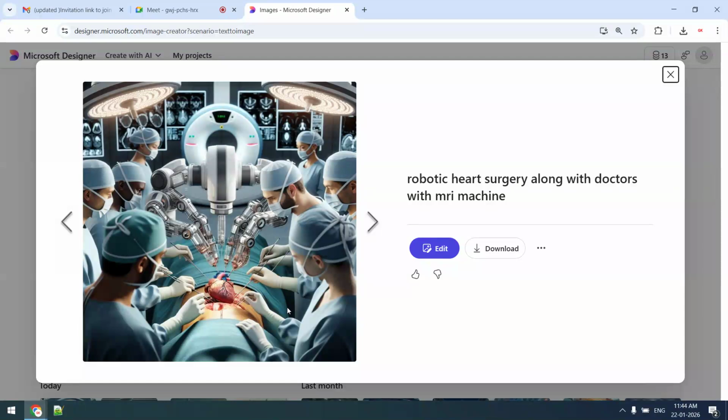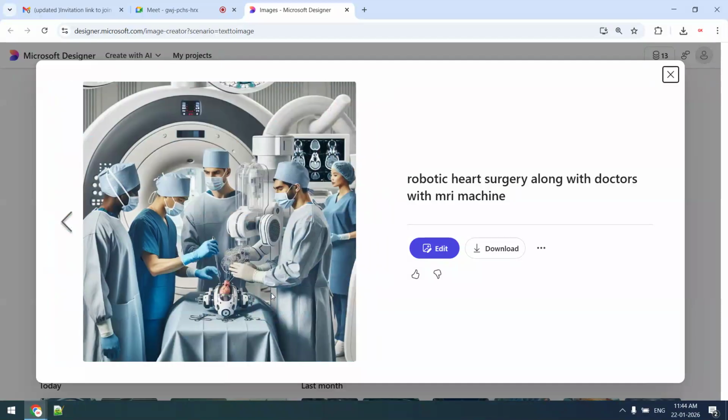So whatever output is generated by AI is correct, but it needs correction. This operation is going on like some automobile spare part assembly or repair. So we should correct it.